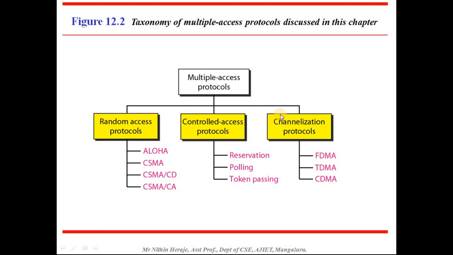The third one is the channelization protocol, which has three different strategies: FDMA, that is frequency division multiple access, TDMA, which is time division multiple access, and CDMA, which is code division multiple access. So these are the three protocols under channelization.